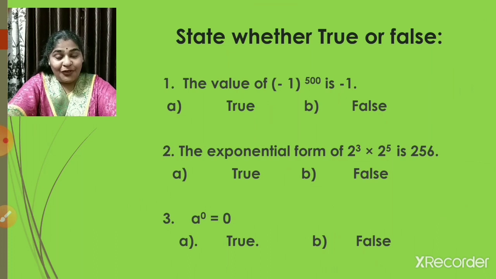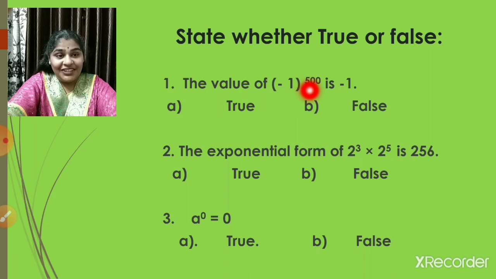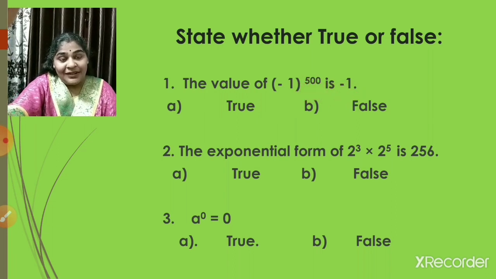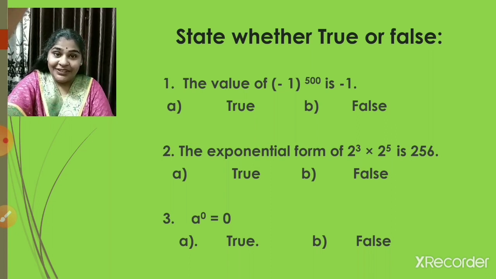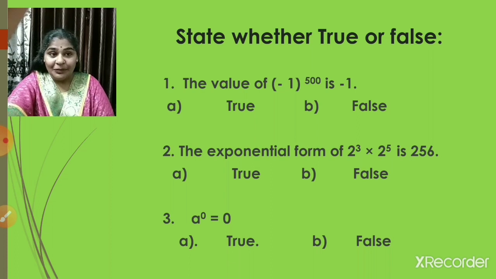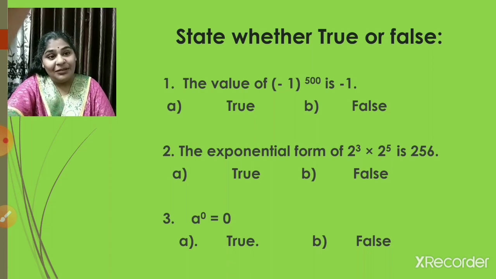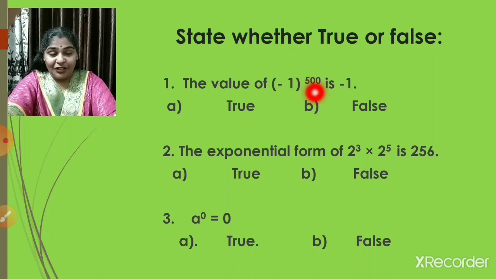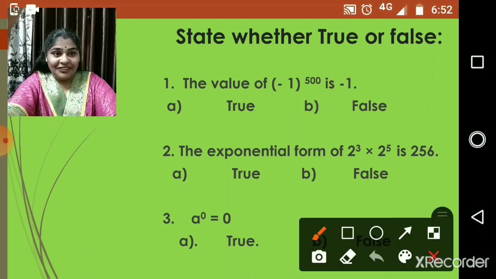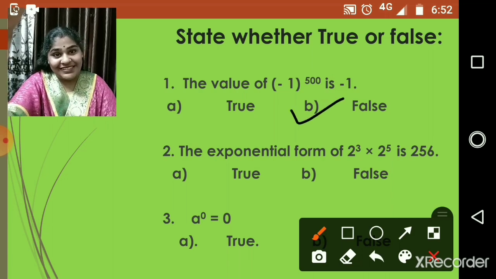State whether true or false, children. The first one: the value of negative 1 raised to 500 is negative 1. We know if the number is negative and the power is odd, the answer will be negative. If the power is even, the answer will be positive. Hence, minus 1 raised to 500, where 500 is an even number, should come plus 1, not minus 1. So we will select the option that this is false.